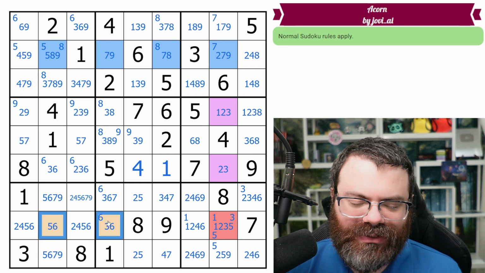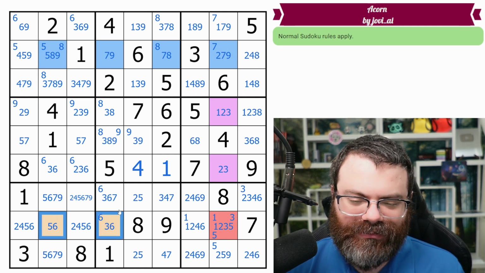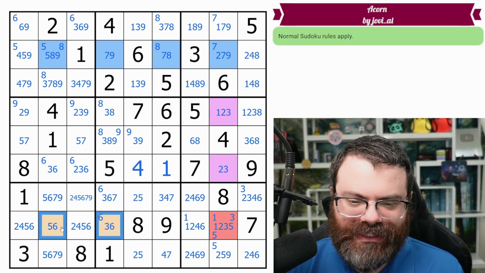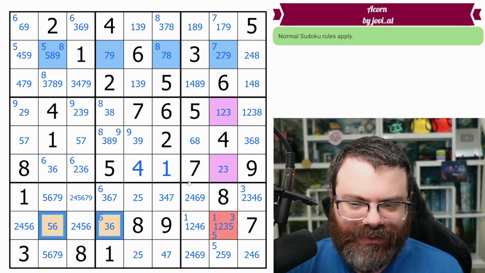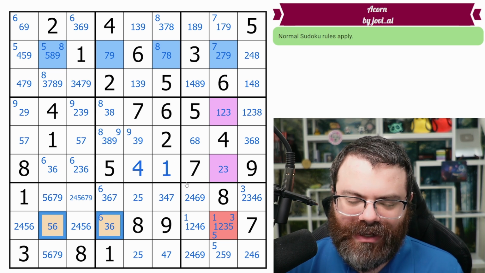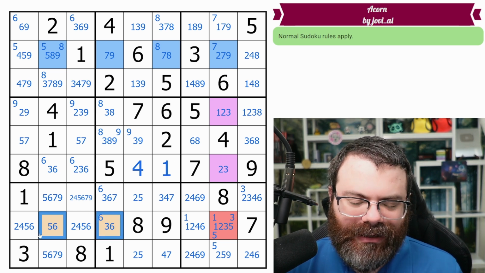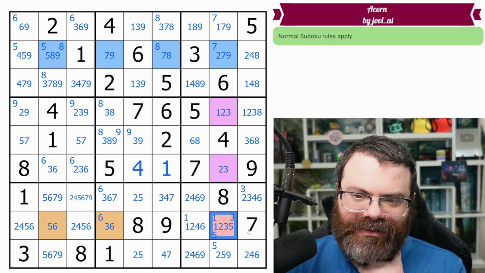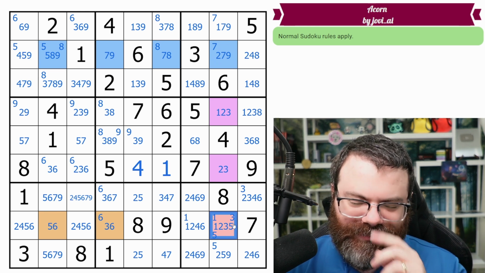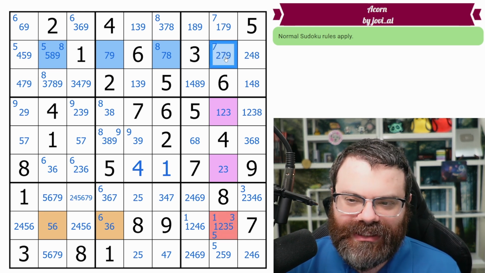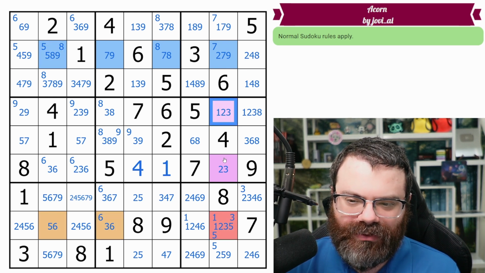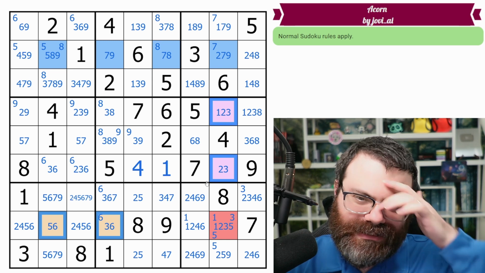And if this 5 is true, then this orange 3, 5, 6 ALS, 3 digits in 2 cells, would not have a 5 in it. So it would be a 3, 6 pair. And actually, you can see that resolve as 6 and 3, and this would resolve as 3 and 1. But we're not worried about that. So the idea is if this is not a 2, this is a 5. This becomes a 3, 6 pair. This cell is still not a 3. So we can eliminate 3 from this cell because either this is a 2, which makes this not a 3, or this is a 5, which makes this not a 3, through the medium of the purple and the orange. So hopefully that's understandable.